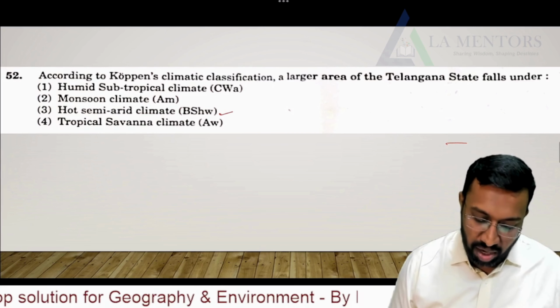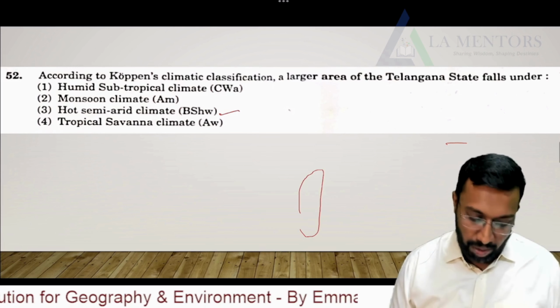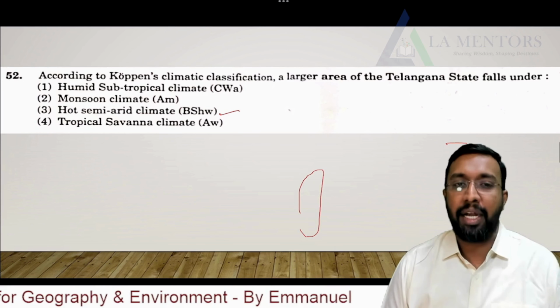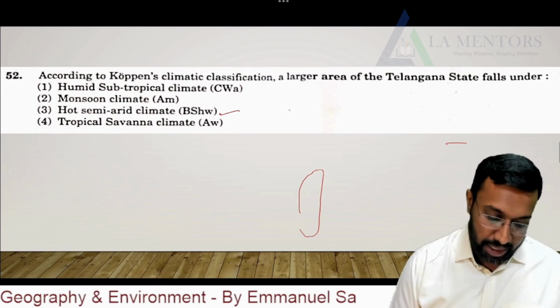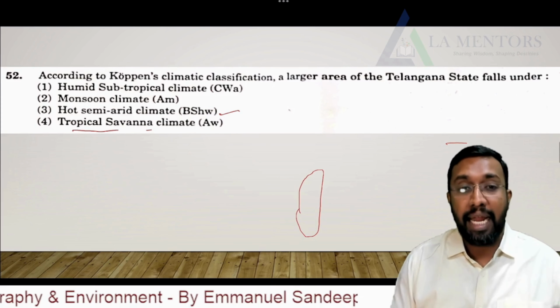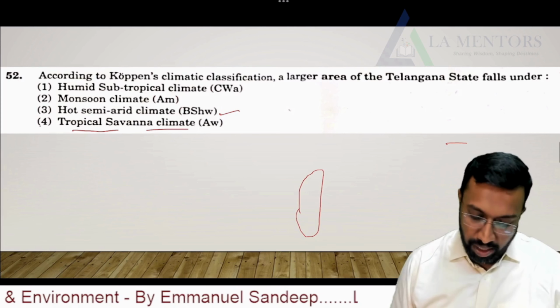You'll find a small finger-like projection across the regions of Telangana in a vertical form. But that is BSh, which is hot semi-arid climatic condition. But the majority part of your Telangana has got tropical savanna climate, that is Aw. Please make a note of it. Moving further.